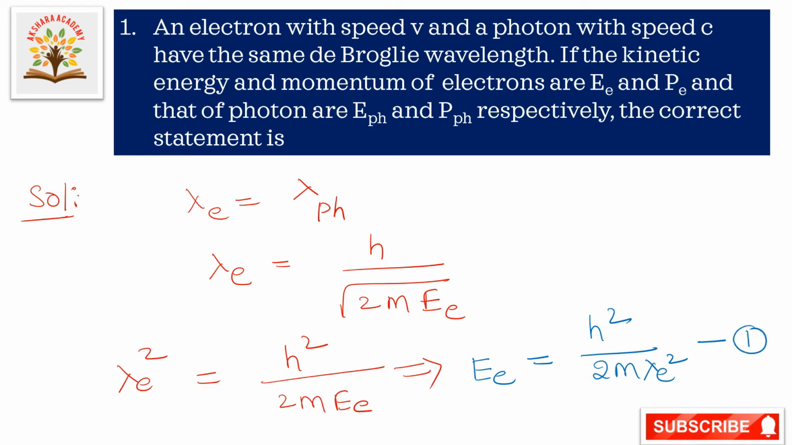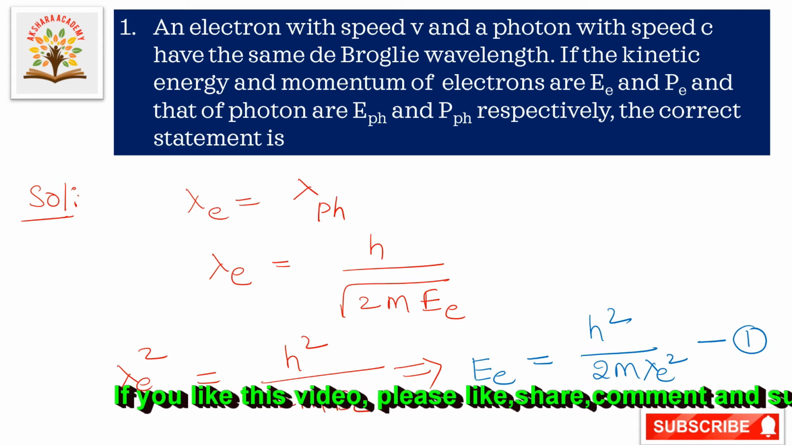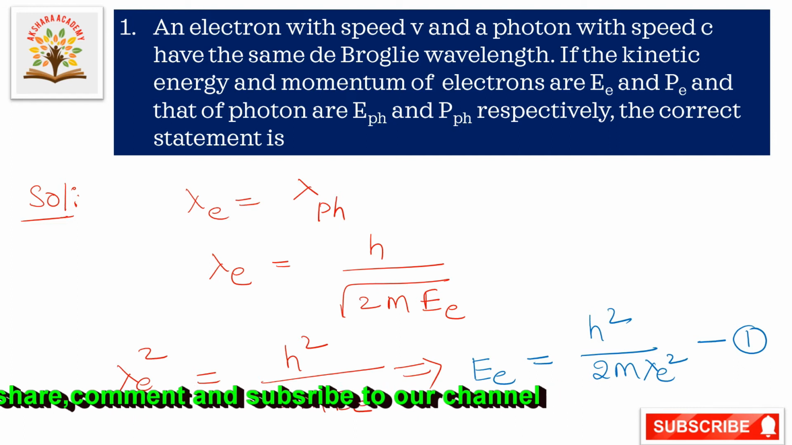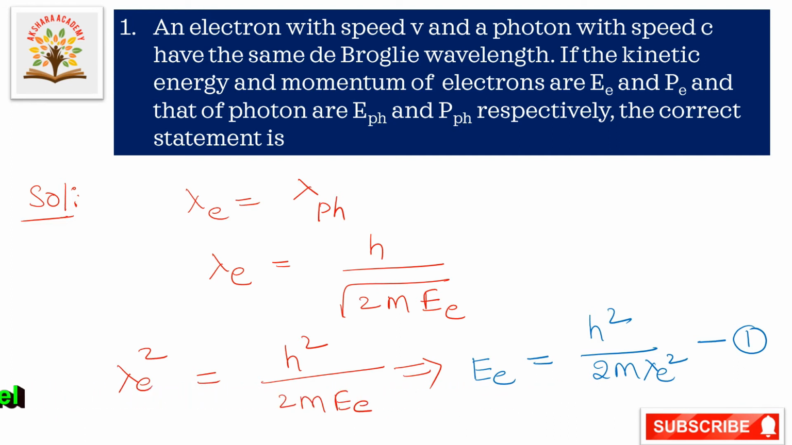So from this equation, they given the kinetic energy of the photon as E_PH and the momentum of the photon as P_PH. So from this we are writing the energy of the photon E_PH is equal to hc by photon wavelength. This is equation number 2. So from equations 1 and 2 we get